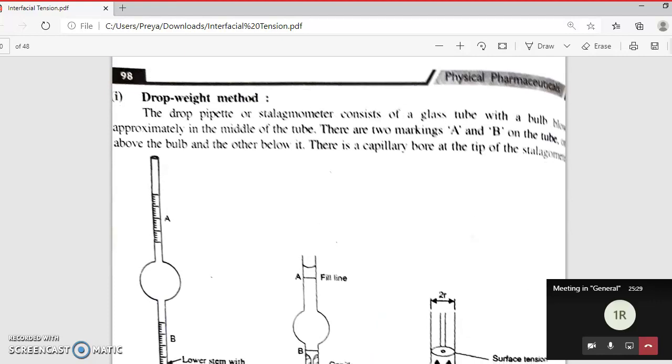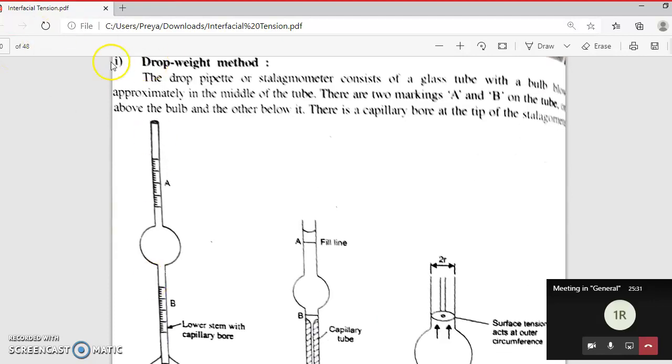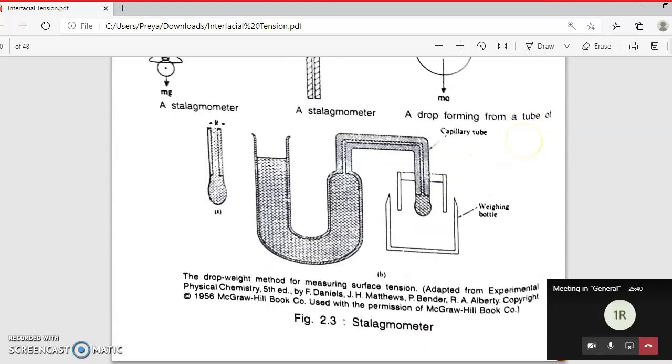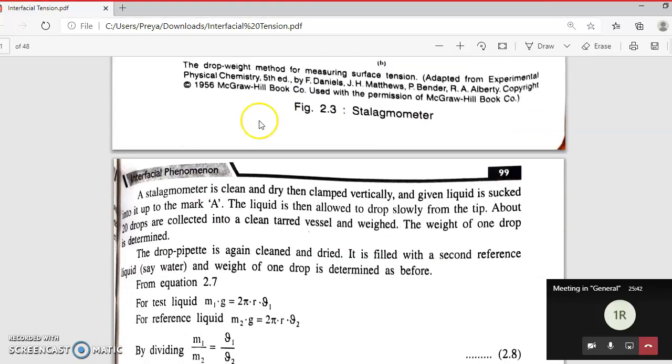Now till where do we continue this? In the drop weight method, you have to fill up to point A, then the capillary bore at the tip of the sphygmometer, and what will you do? The liquid is sucked up to point A and it is allowed to drop slowly from the tip, right? Allow it to come out slowly.